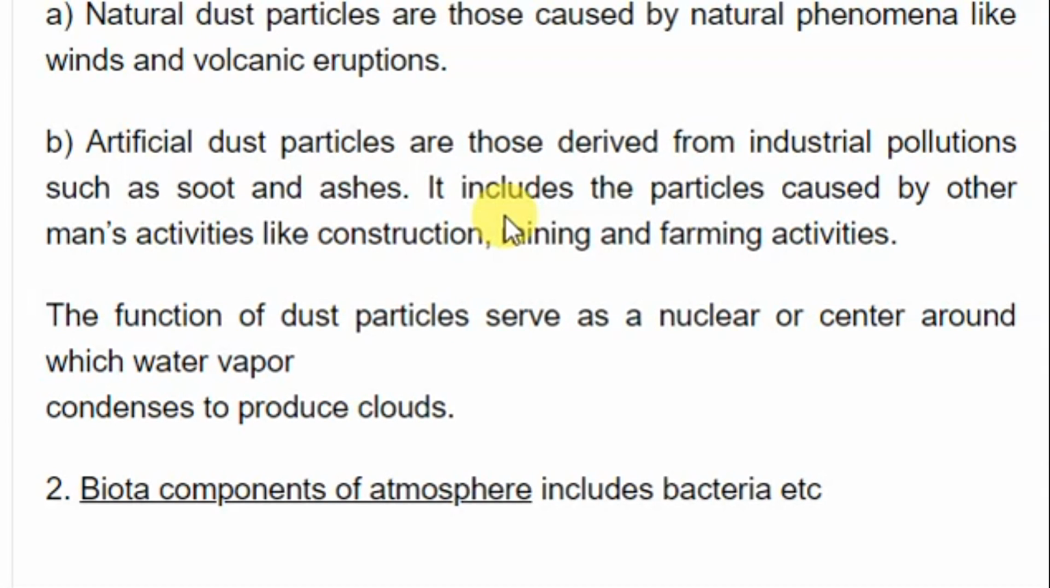If you are doing construction, you are building a certain building, unajenga jengo fulani, unaweza kupelekea vumbi liongezeke. Then if you are doing mining, kuchimba madini, or farming activity, unapolima, you increase the amount of dust in the atmosphere. That is what you call artificial dust particles. The function of dust particles is to serve as a nucleus or center around which water vapor condenses to produce clouds. So the dust particles are where the water vapor tends to condense to produce the cloud.